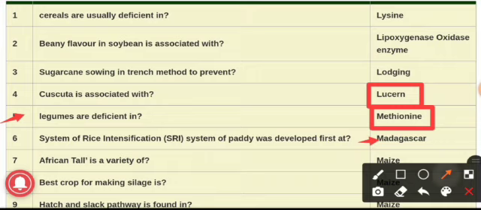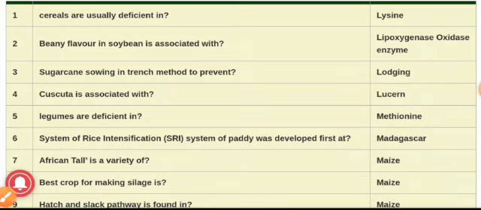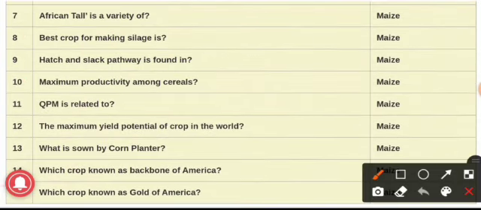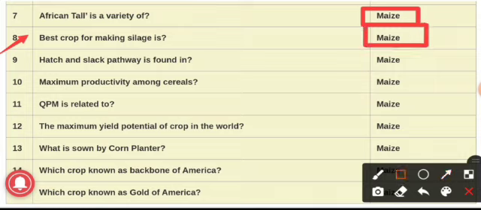Question number 7, African tall is a variety of fodder maize. Again one example of fodder maize is J1006, and African tall. These both are varieties of fodder maize. Question number 8, best crop for making silage is, the answer is maize. Silage is made by fermenting a crop with high moisture content under anaerobic conditions, and the best crop for making silage is maize.